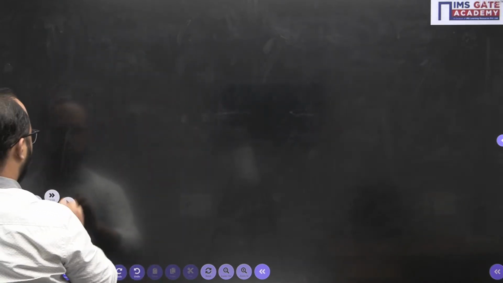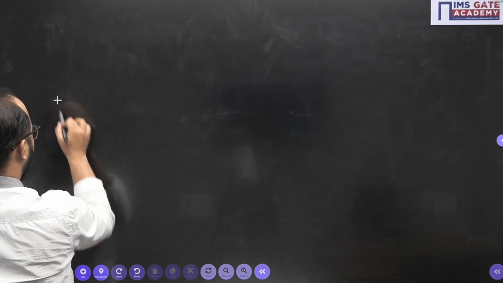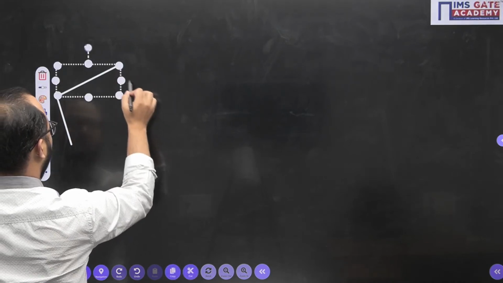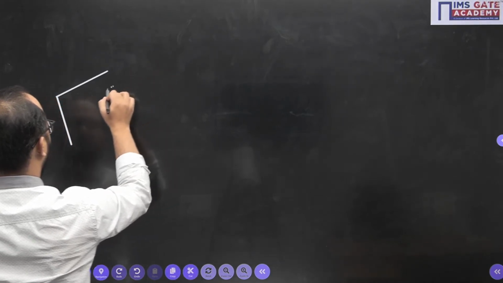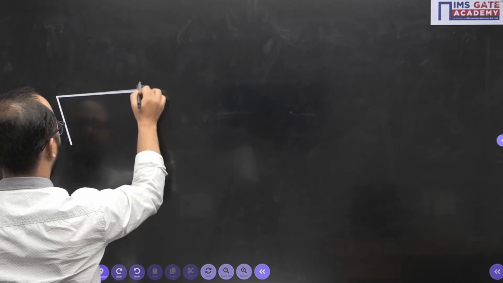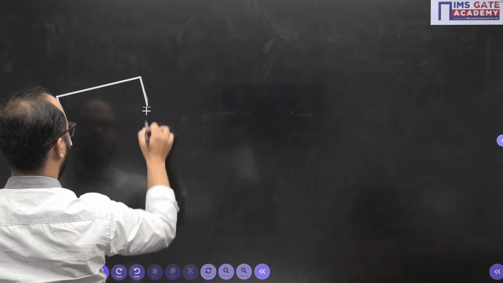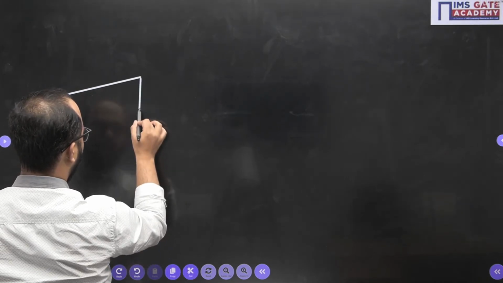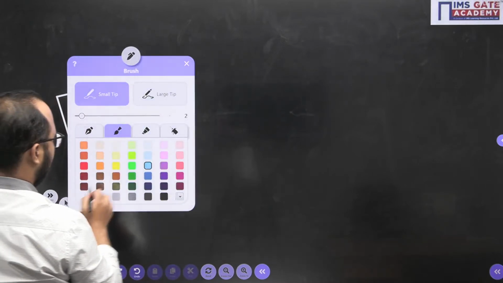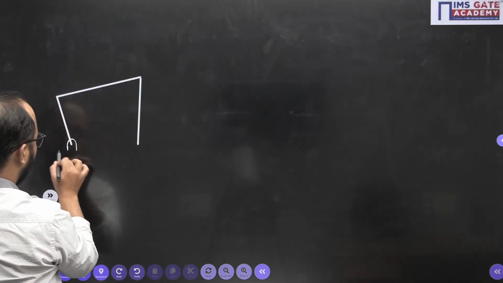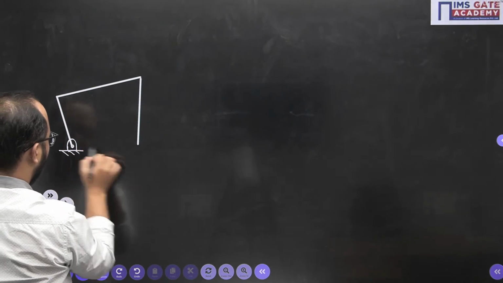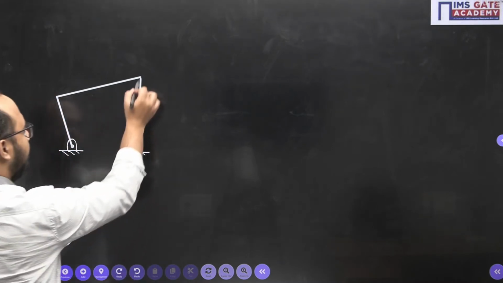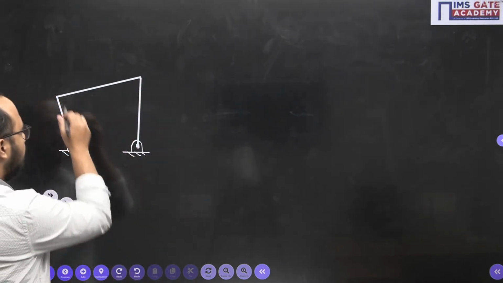So let's suppose we are having a 4-bar mechanism here. Okay, so this is a 4-bar mechanism we are having, and all are turning pairs.